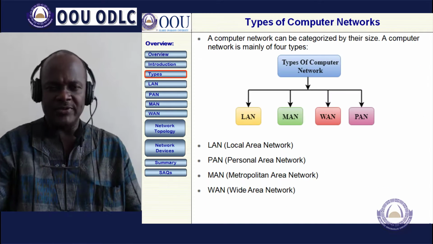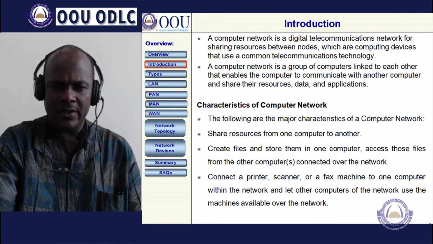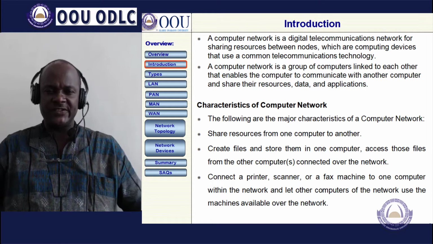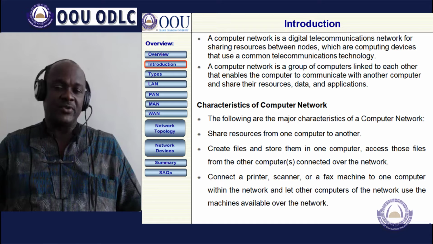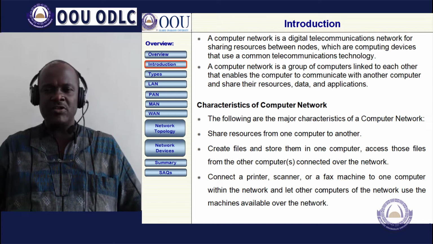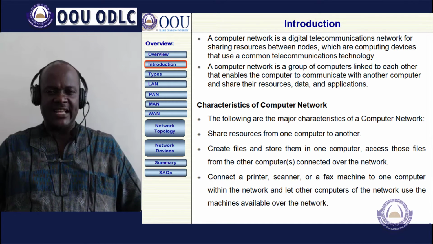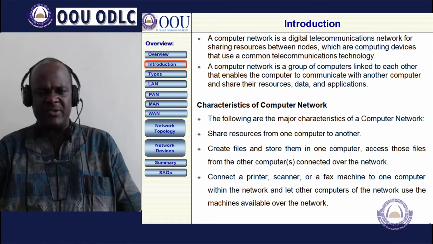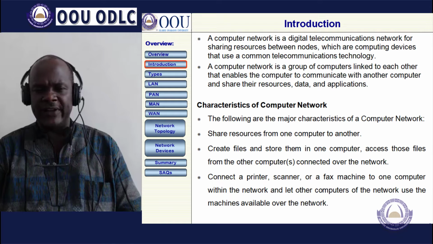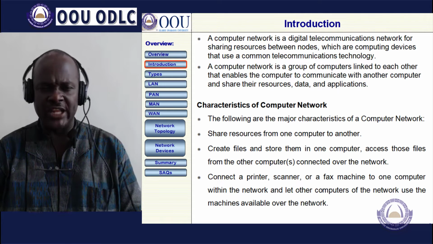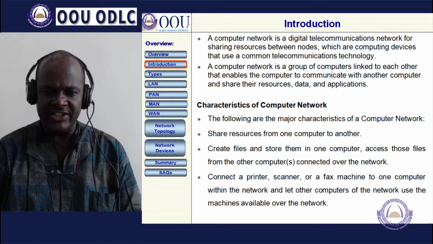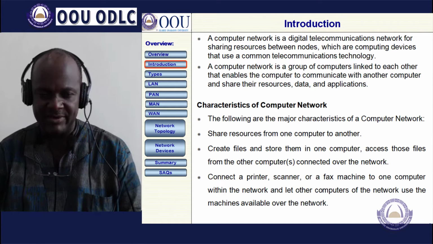Then, a computer network itself is a digital communication network for sharing resources between nodes. Sometimes we call nodes computer nodes, which are computing devices that use a common telecommunication technology. A computer network can still be defined as a group of computers linked to each other that enables the computers to communicate with one another and share their resources, their data, and their applications.